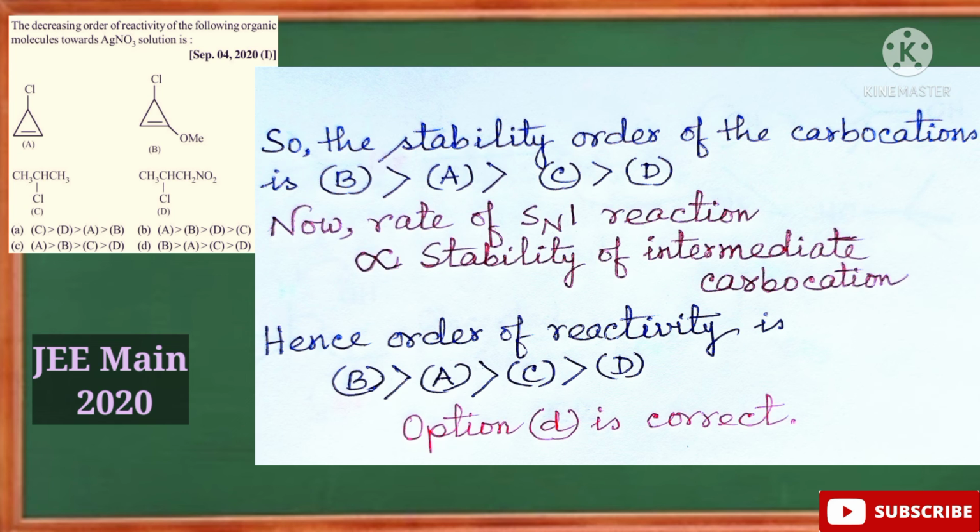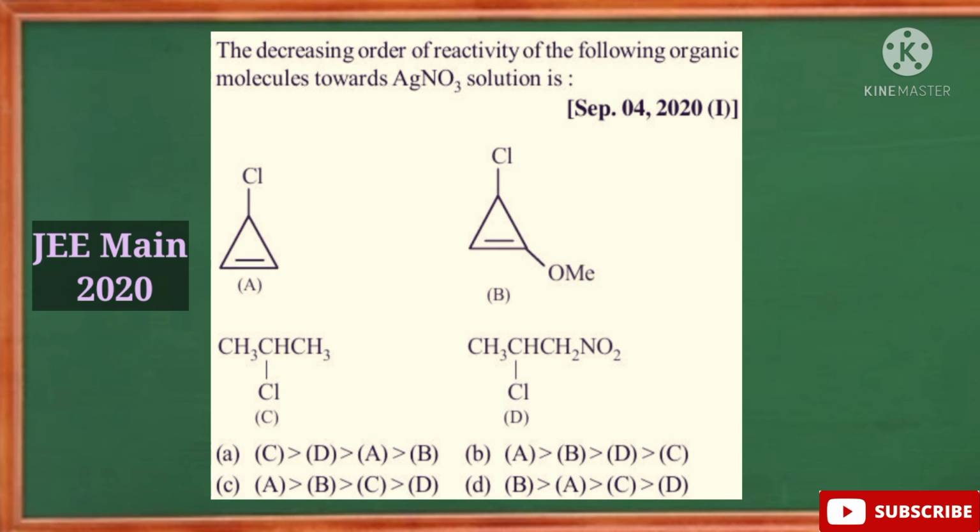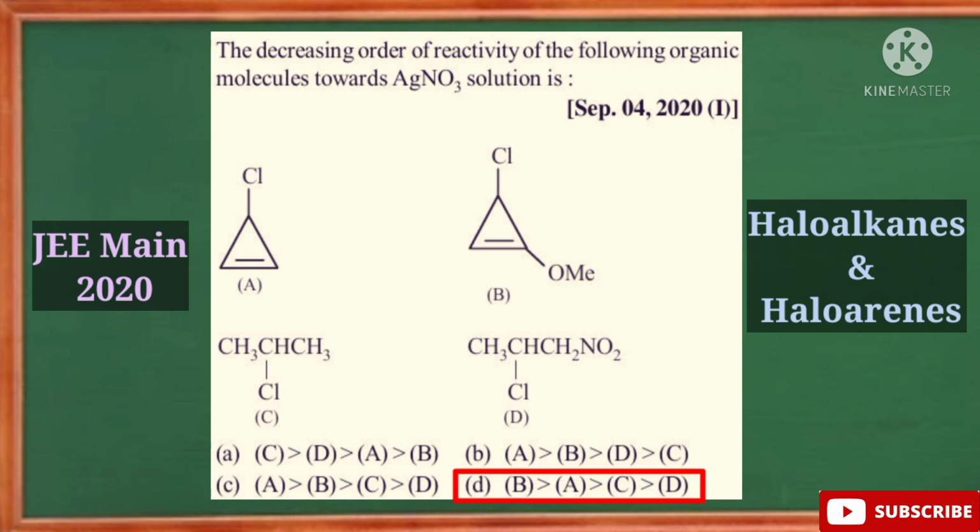Okay. So we know the rate of the SN1 reaction is proportional to the stability of the intermediate carbocations. As the stability of the intermediate carbocation increases, the rate of the SN1 reaction increases, right? So the order of reactivity of the given compounds is B greater than A greater than C greater than D, which had been given in option number D. So option D is our correct answer for this question.